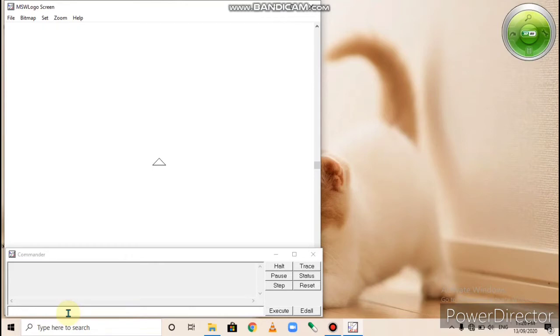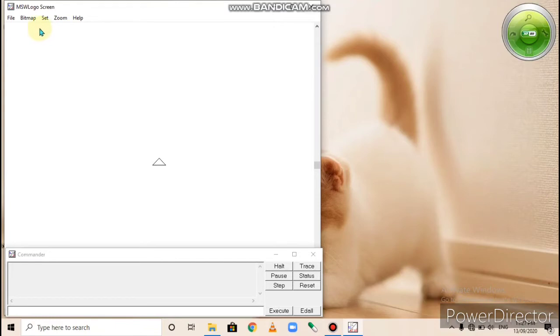Understood? You can give commands in the commander window. The instructions which are given in Logo are known as commands. The figures created using Logo commands are displayed in the main screen. The figures you draw in Logo are displayed in the main screen. All the figures are displayed here, right?